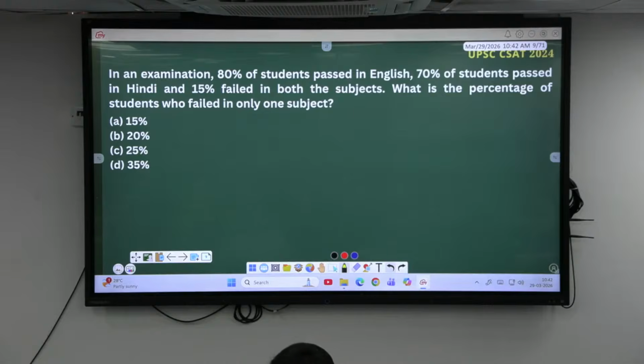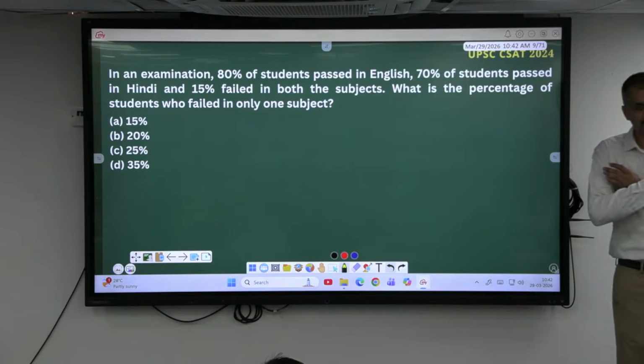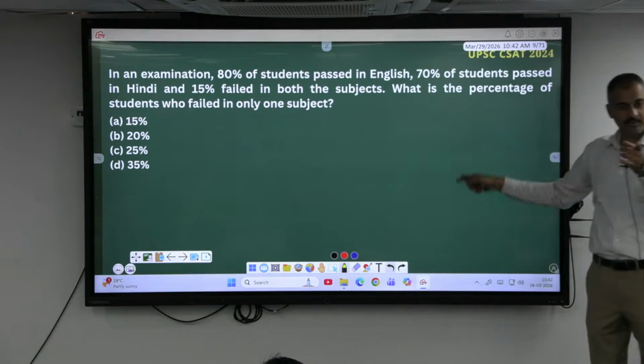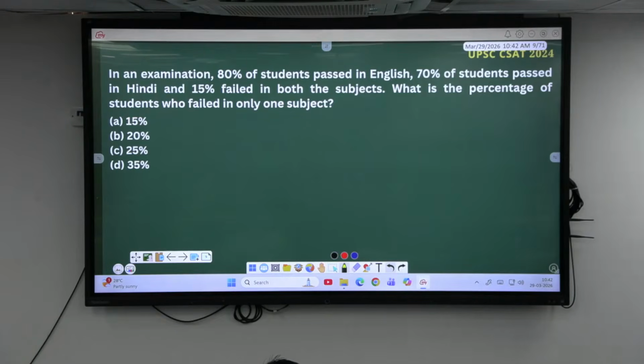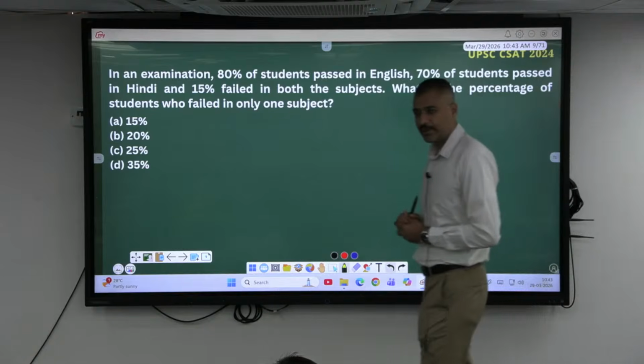This is for KPSC also. PSI, PC exam: wherever you go, there will be quant. This is how the questions will be. The same question I can find in the constable exam also, similar kind of data. So the syllabus is the same.